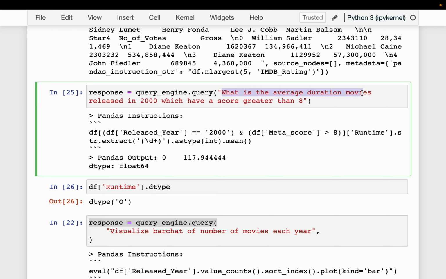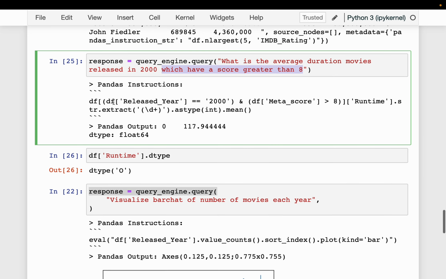So what is the average duration of movies? See here, it's not a properly framed sentence, but let's see if it understands it. What is the average duration of movies released in 2000? So there is one filter, and have a score greater than 8. So it should apply 2 filters before computing the average. Let's see the code.